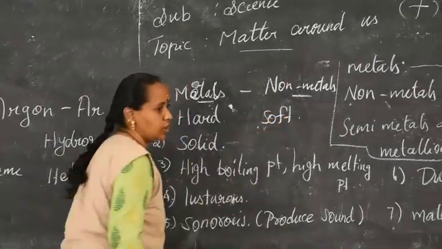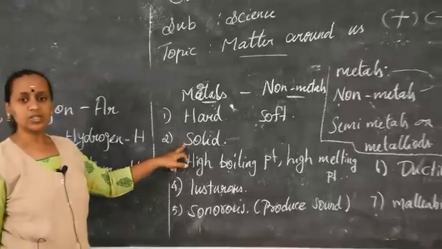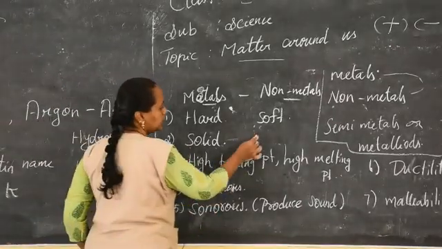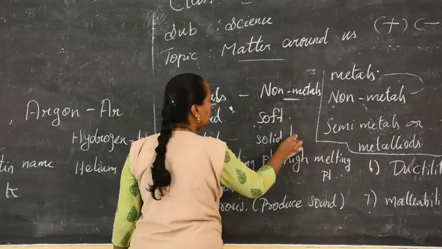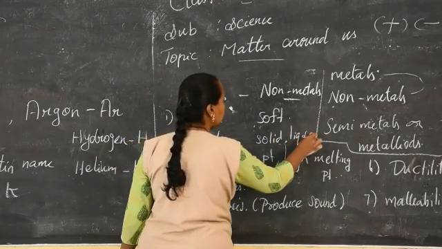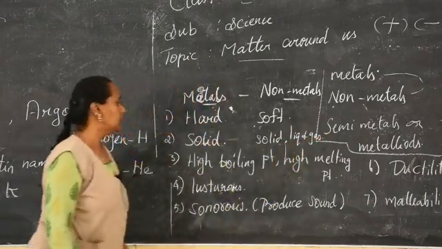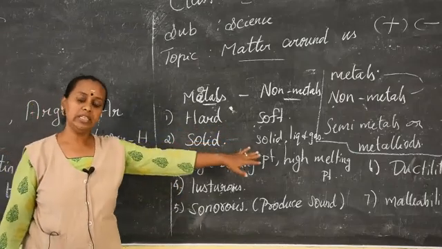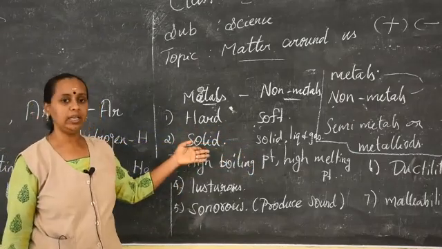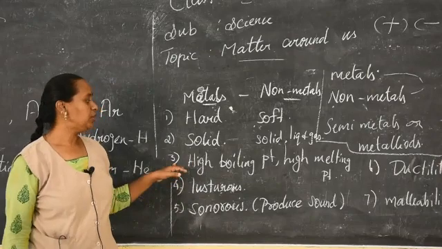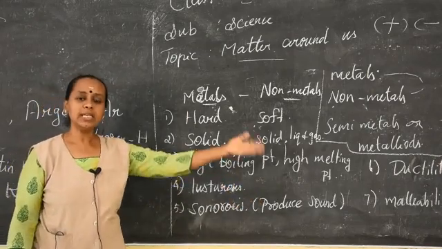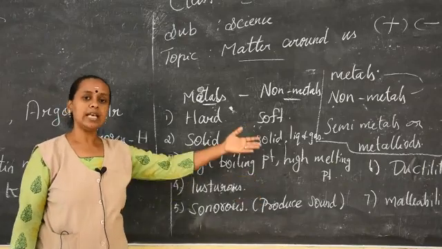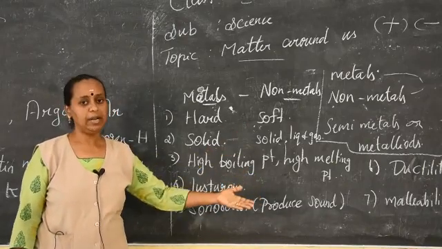Metals are solid, but non-metals may occur in three states of matter: solid, liquid as well as gas. Coming to the boiling points, metals have high boiling point and high melting point. Just vice versa, non-metals have low boiling point and low melting point.